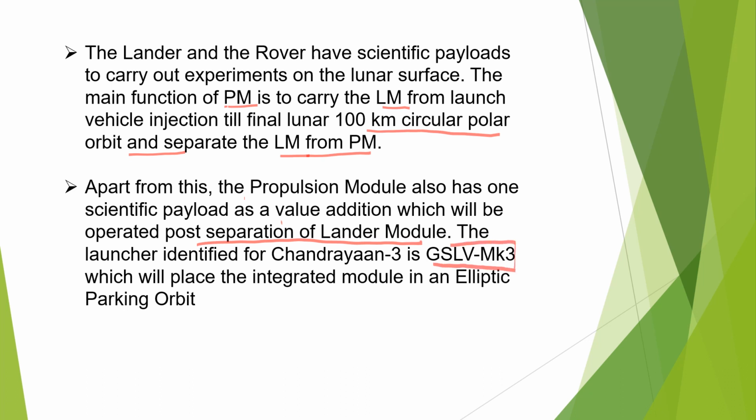GSLV Mk3 satellite launching vehicle, and we have uploaded a video on satellite launching vehicles, so please go through that video also if you don't have much idea about what is meant by satellite launching vehicles, because these are very important for exams. Anyway, this GSLV Mk3 was utilized for launching this Chandrayaan 3 mission, and it carried both the lander module and the propulsion module. So we call it the integrated module, and it is expected to move around in the form of an elliptical orbit.